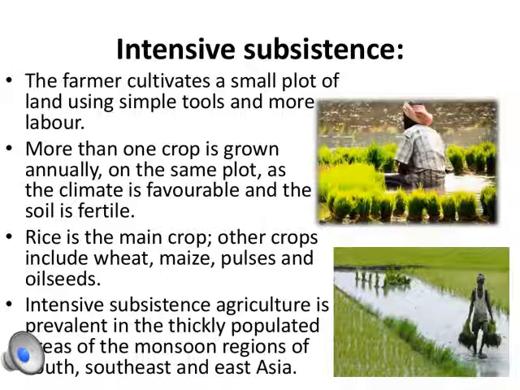It is practiced in the tropical and subtropical areas of West Bengal and Andhra Pradesh. Rice is the main crop grown through intensive farming, in addition to wheat, maize, pulses and oil seeds on the same plot of land. This type of cultivation produces very little and is mainly to fulfill only the farmer's personal needs.